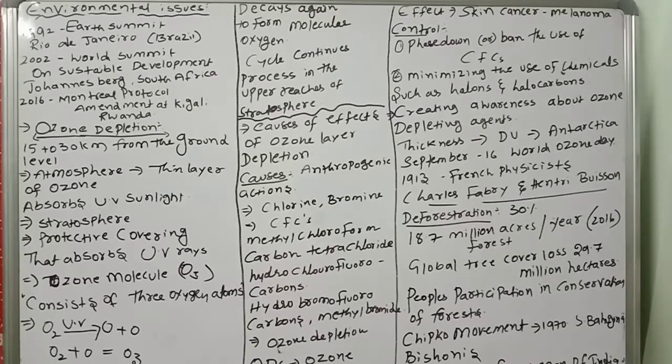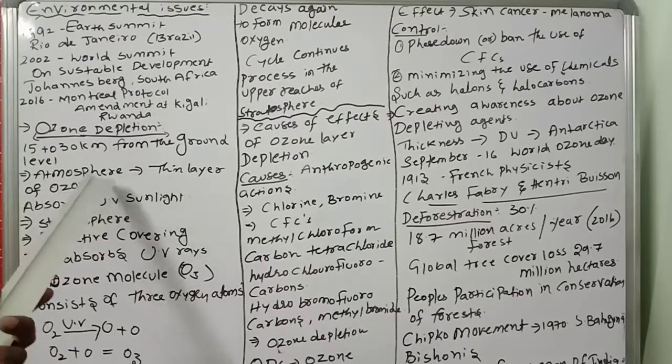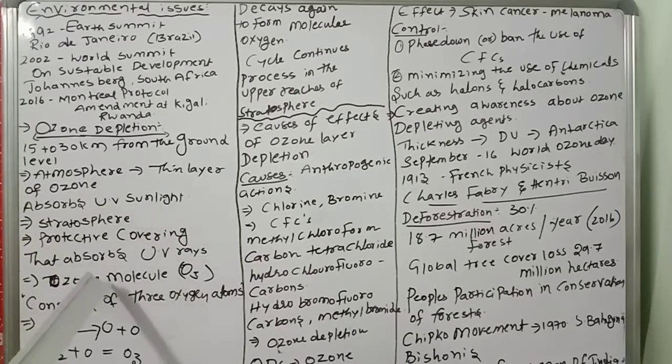Okay, children, here are the points to remember. Ozone depletion: why are the ozone problems coming? What is ozone? A thin layer of ozone present in the stratosphere. The ozone molecule O3 is an unstable molecule. Again and again it separates, O3 into O2 and O. Then O2 joins with free atmospheric oxygen atoms, and then O3 is formed. The cycle continues in the stratosphere.